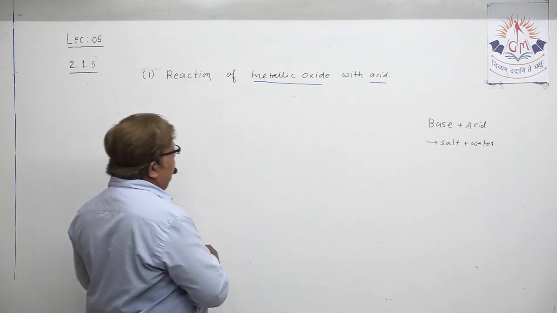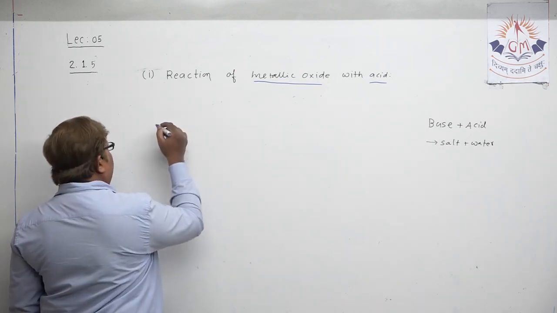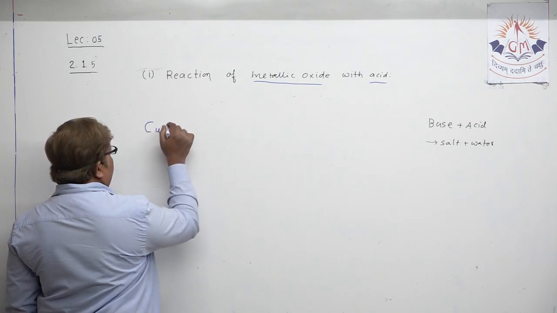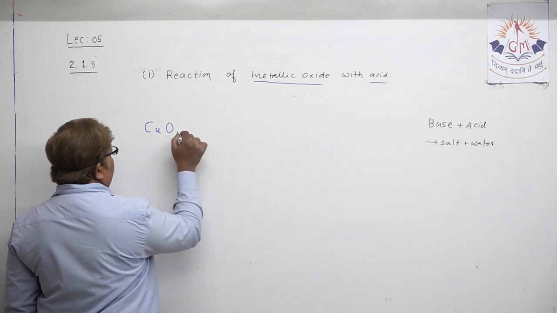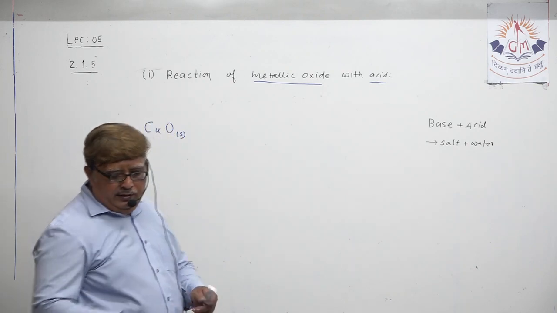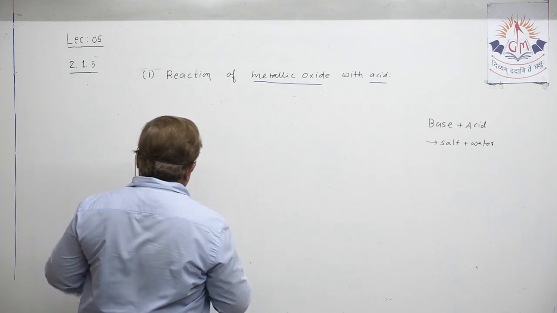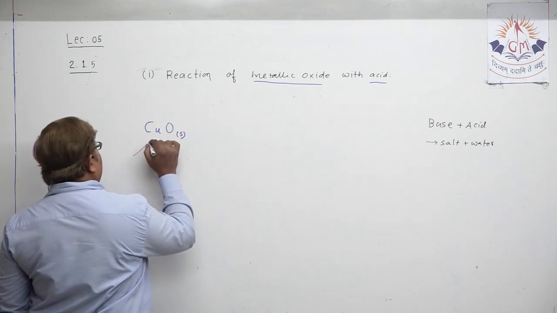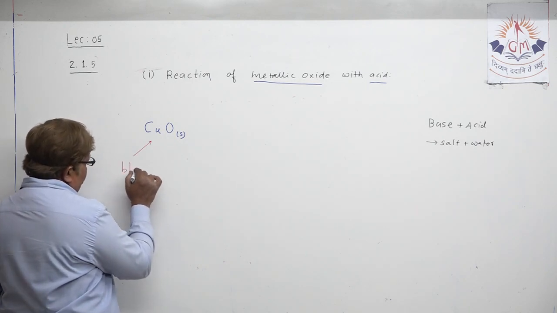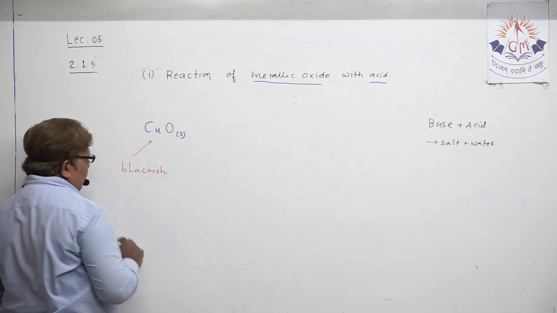Suppose, my dear student, we take one metallic oxide, copper oxide. You all know copper oxide. Can you tell me the color of copper oxide? You remember chapter number 1. Copper oxide is blackish in color, that you all know.